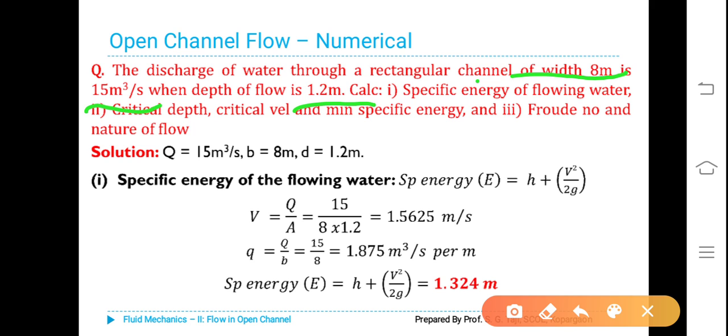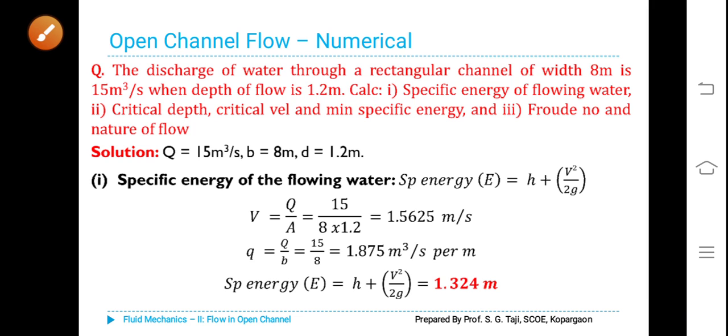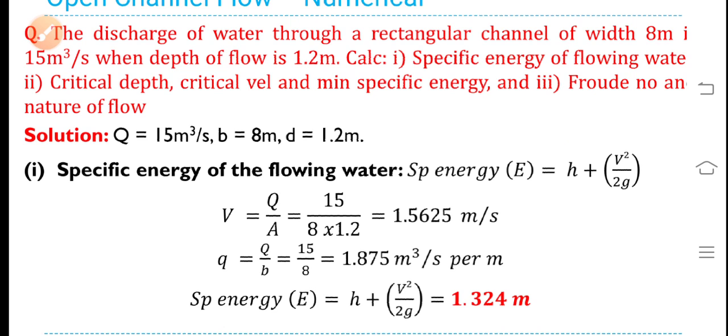Calculate first, the specific energy of flowing water; second, the critical depth; third, the critical velocity; fourth, the minimum specific energy; fifth, the Froude number, and the nature of flow. Okay, this will be given for 5 to 6 marks.